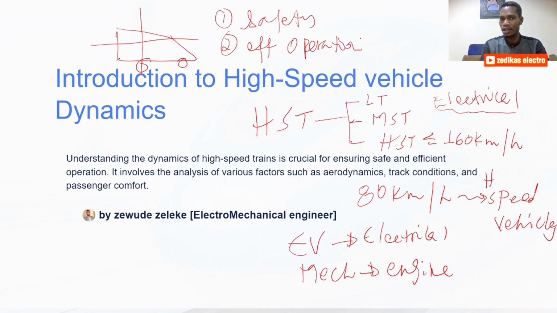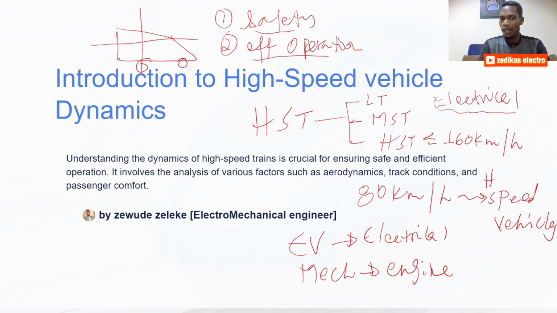Once you design the system, it must be operative, and not only operative, it must be efficient. So the efficient operation strategy is very fundamental. Every system is designed to ensure these two things: safety and efficient operation.